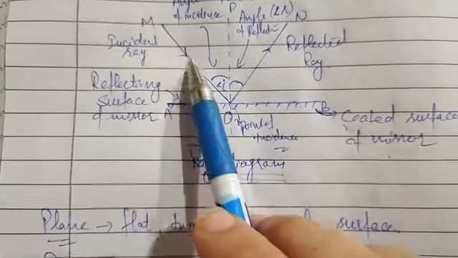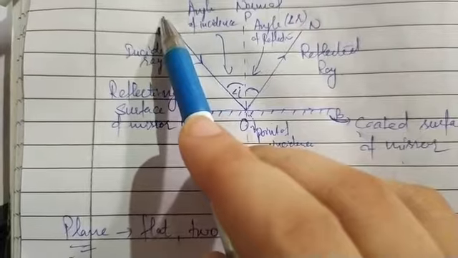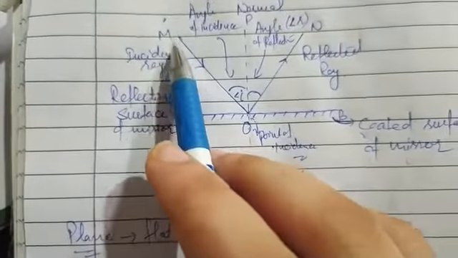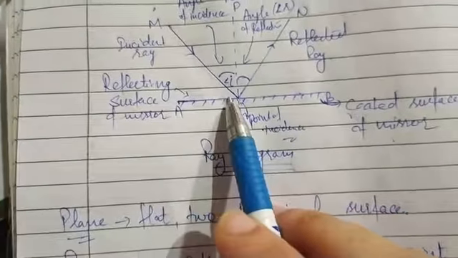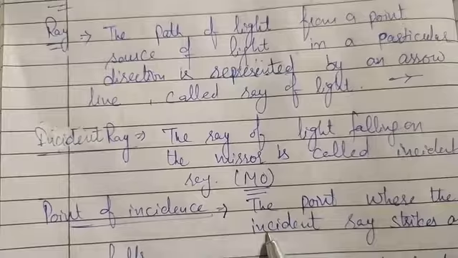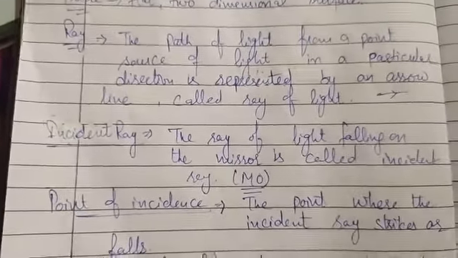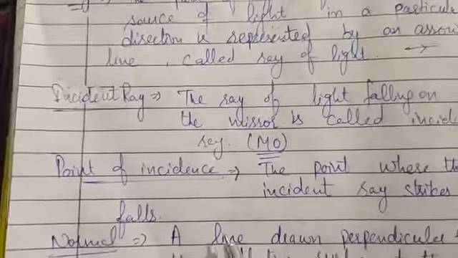Here this ray of light is falling on the mirror, and it is coming from any point source of light. This ray is known as the incident ray. Here MO is the incident ray. Next is the point of incidence. I have already explained that the point where the incident ray strikes or falls is known as the point of incidence.